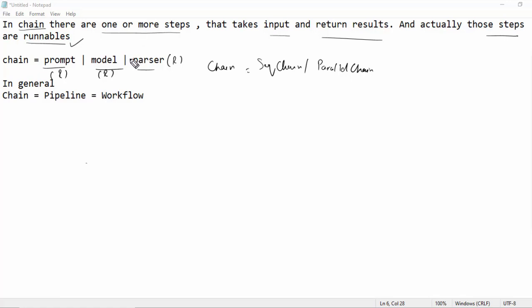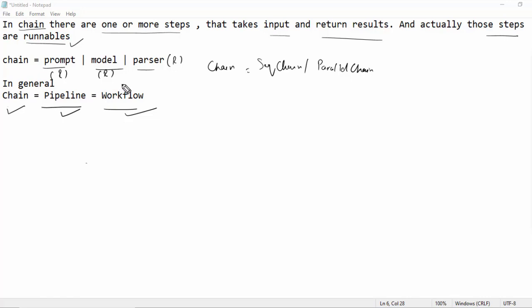Also, you may see some term like pipeline, or somebody will say workflow. In general terms, these are the same things. If somebody is saying chain, or pipeline, or workflow, these are one and the same thing. It means the person is talking about chains only. So I hope you get the clarity between chains and runnables.